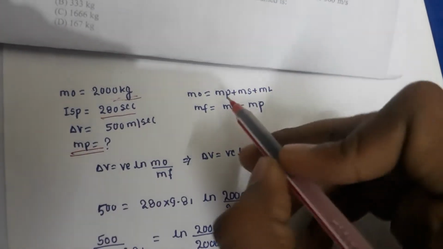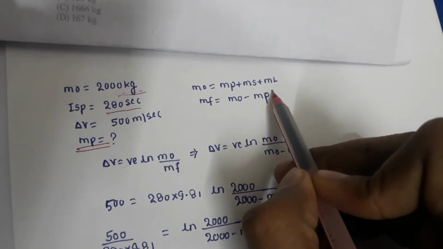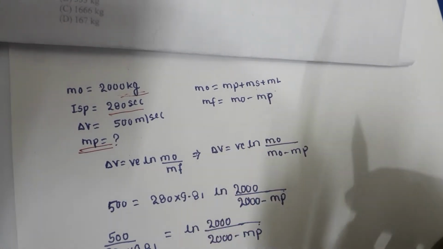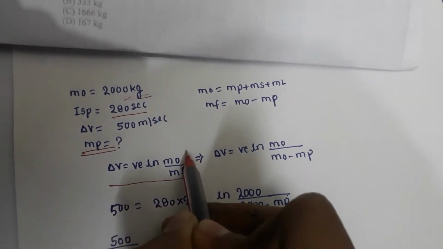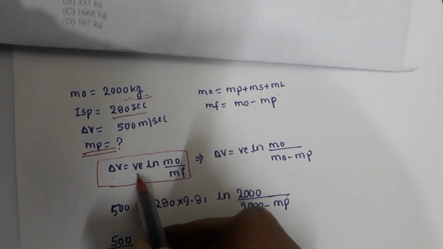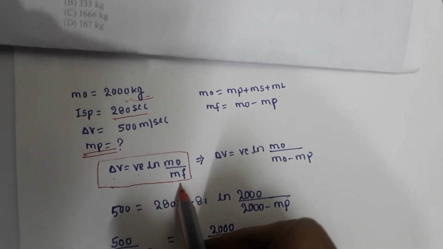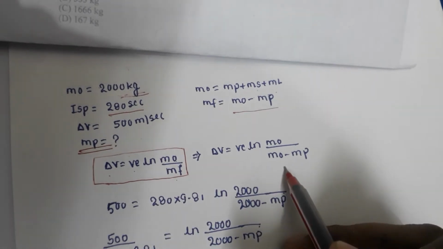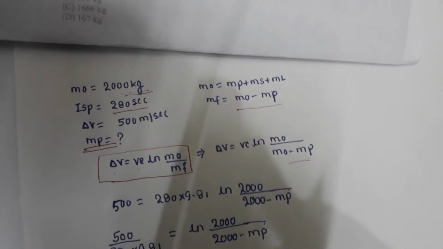Now we know that initial mass is equal to propellant mass plus structural mass plus payload mass, and final mass is initial mass minus propellant mass. Now using the rocket equation, where delta v is change in velocity, v is exit velocity, m naught is initial mass and mf is final mass, we put in the values. Now we get this, and we have to put in the data given in the question.